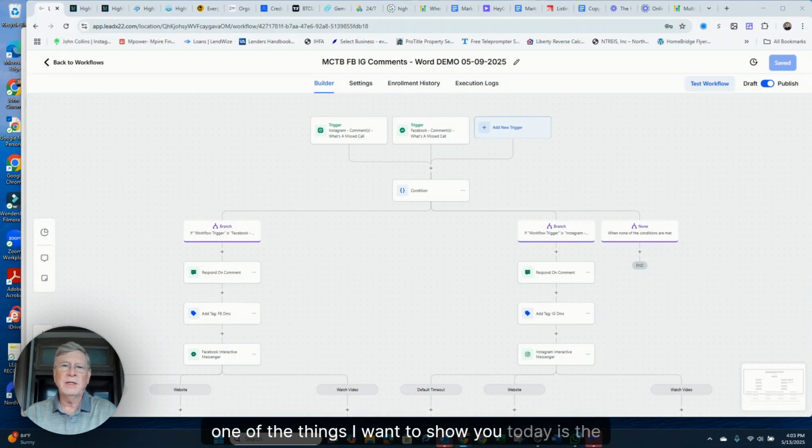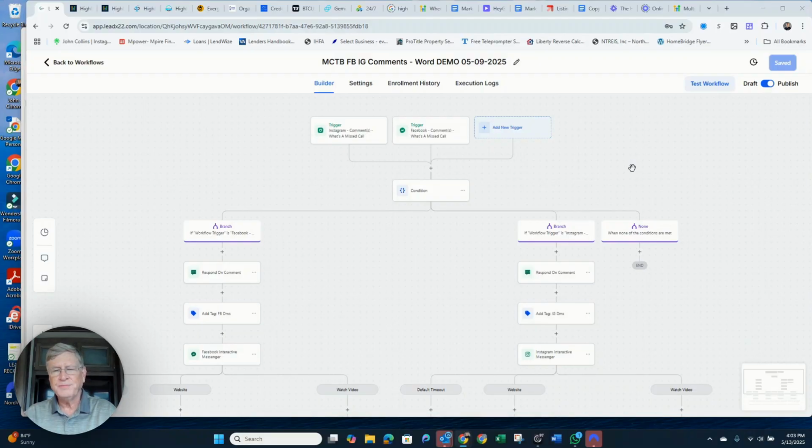One of the things I want to show you today is the ability for the program to respond to comments on your Facebook or Instagram post. So basically, what you would do is make a post and comment with the word, and then whatever that word would be. In this case, it was comment with MCTB, which is missed call text back.